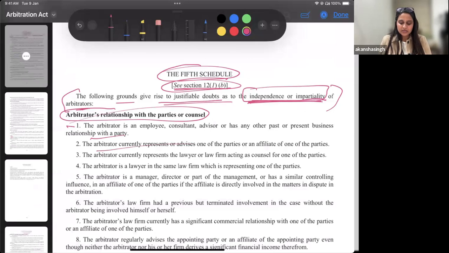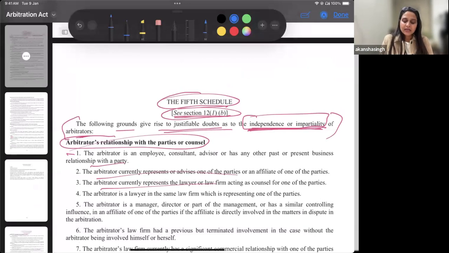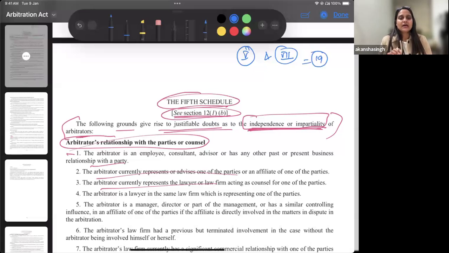Even if you read all these grounds, they are the same. So the question, that is why they are asking you, is what is the distinction if 19 grounds are similar in schedule 5 and 7, how do we distinguish, what should be the distinguishing factor? I'll come to that answer, but for now I have highlighted to you that our fifth schedule and our seventh schedule have almost 19 grounds that are the same.